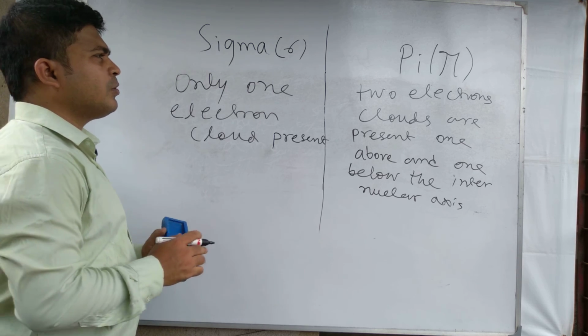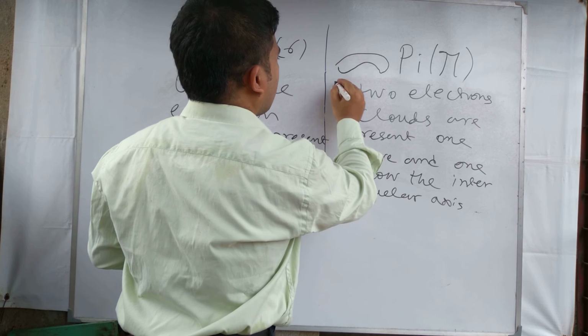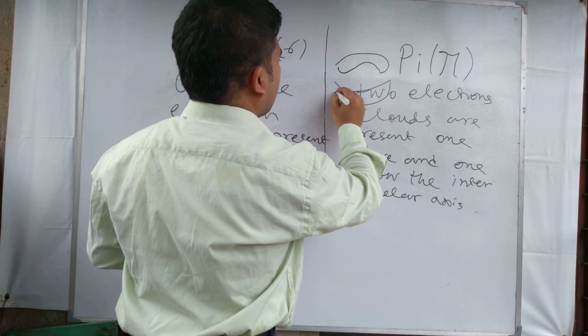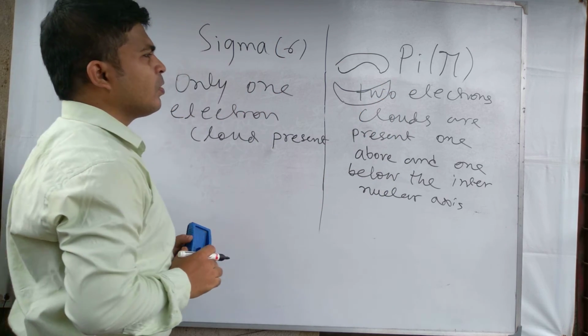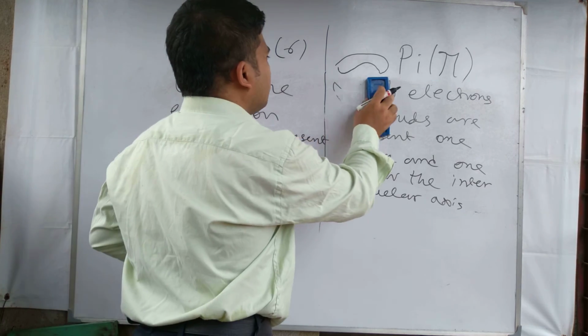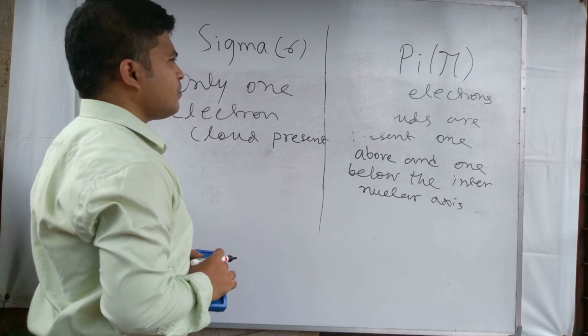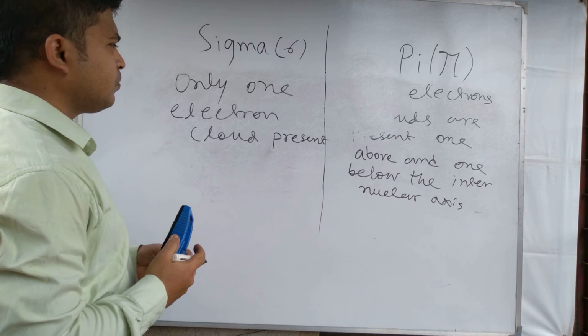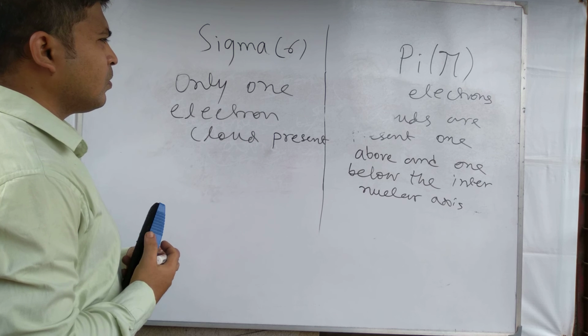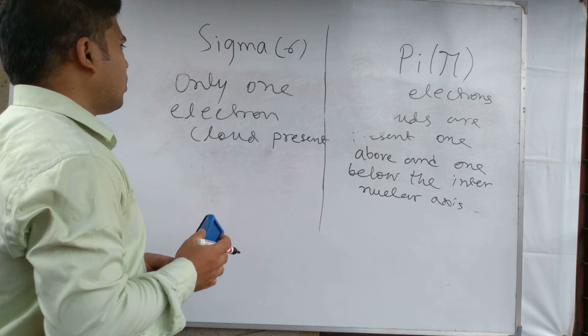Two electron clouds are present, one above and another below the internuclear axis. Rotation and all are completed.